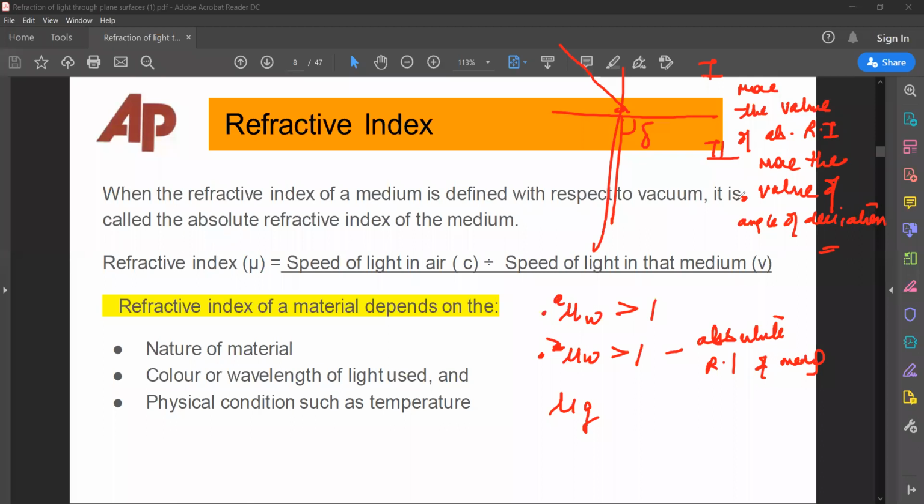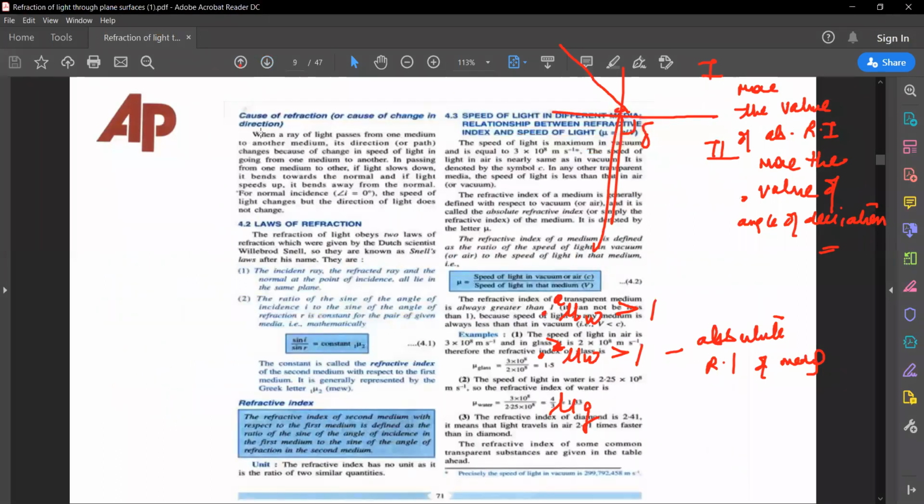Clear everybody? Now a point is there in your book. So that covers all the laws of refraction. We got the laws of refraction, refractive index, and all we have discussed.